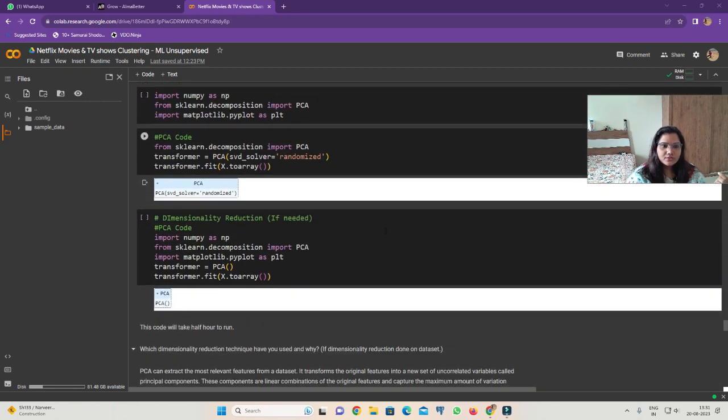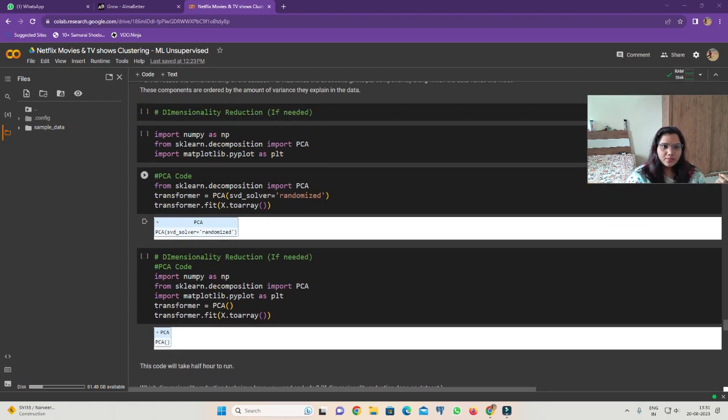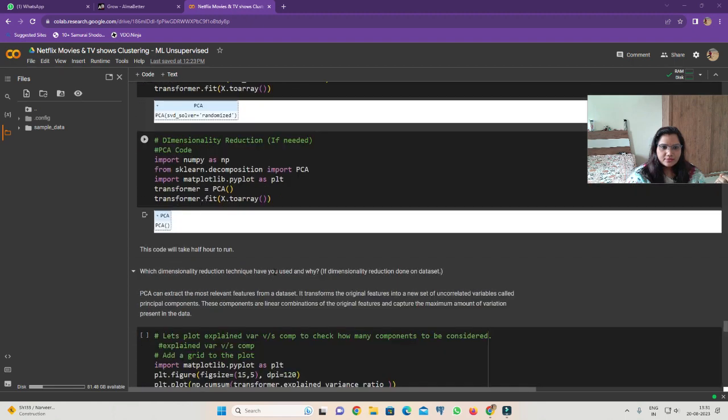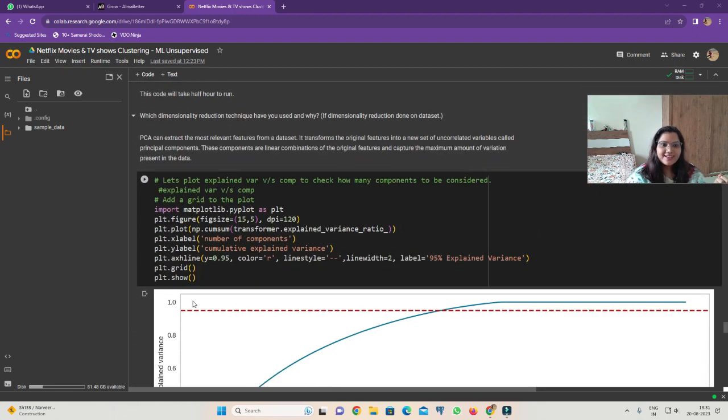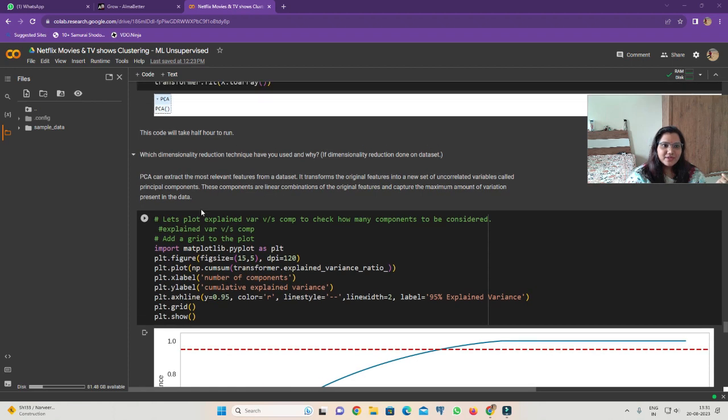Then dimension reduction. So here we imported PCA and then ran that. It takes so much time. PCA can extract the most relevant features from the dataset. It transforms the original features into a few uncorrelated variables called principal components. These components are linear combinations of the original features and they capture the maximum amount of variation present in the data.